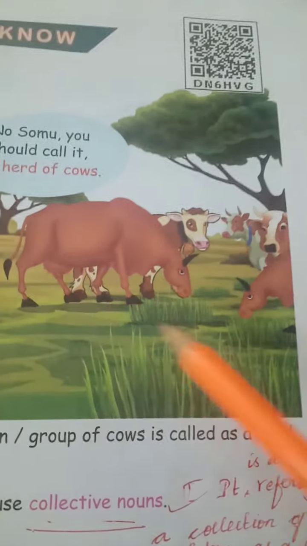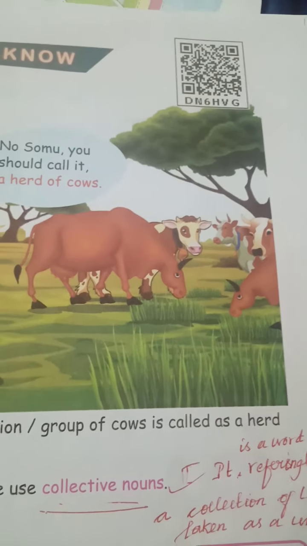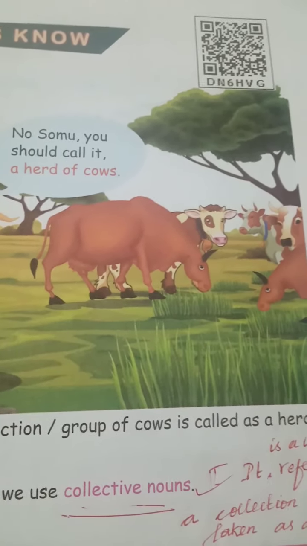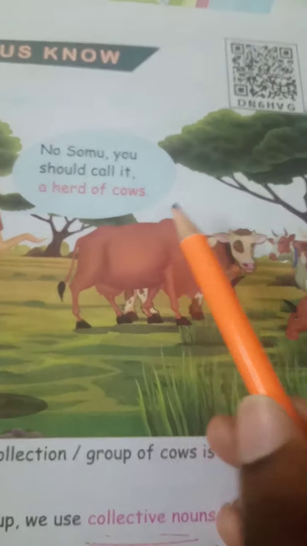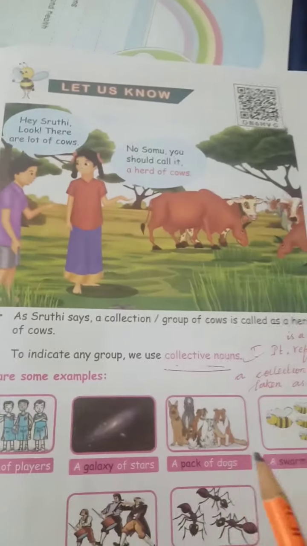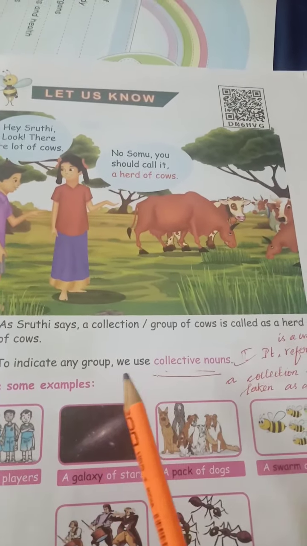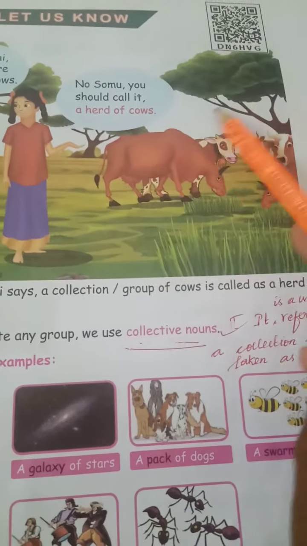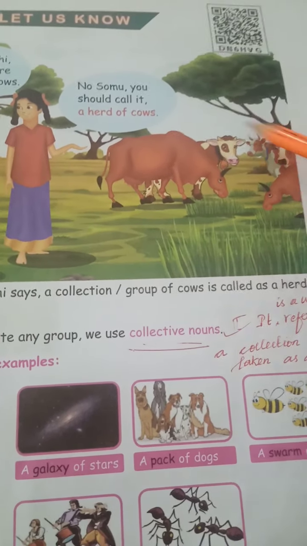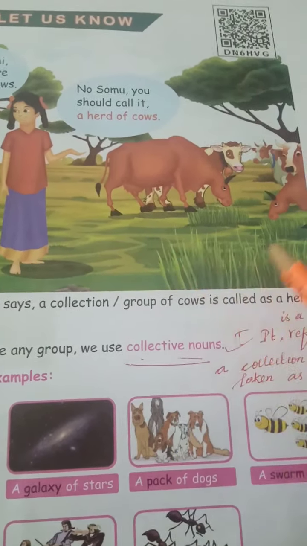So this is a group, there are lots of cows, and you can call it a herd of cows. A herd of cows means a group of cows. This is called a collective noun. Now let us see what a collective noun is in brief. To indicate any group, we use a collective noun. This is a group of cows, and to indicate this group, we use a collective noun.